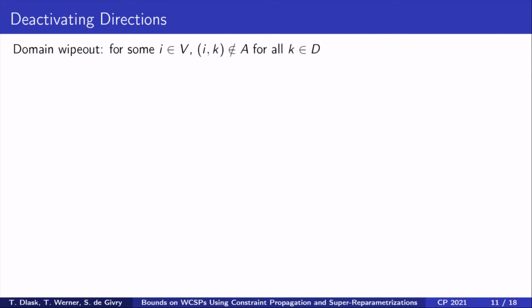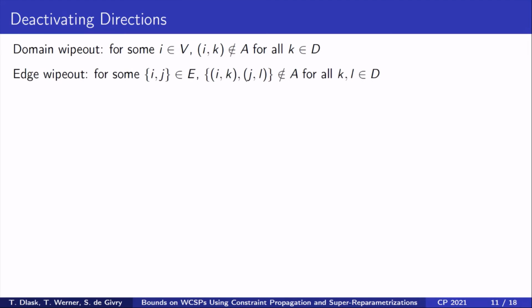Recall that a domain wipeout occurs if all tuples in some unary constraint are forbidden. In a similar way, an edge wipeout means that all tuples in some binary constraint are forbidden. Clearly, if there is domain or edge wipeout in some CSP, it is unsatisfiable.